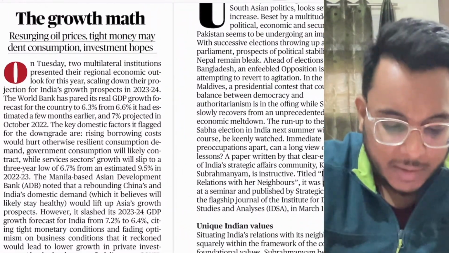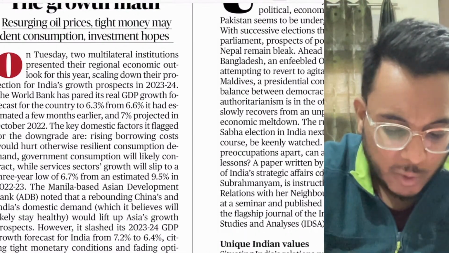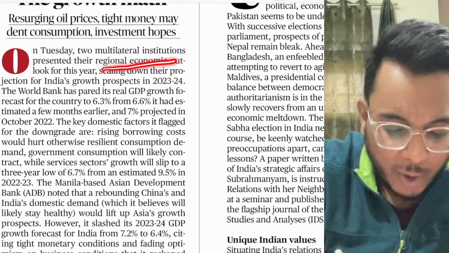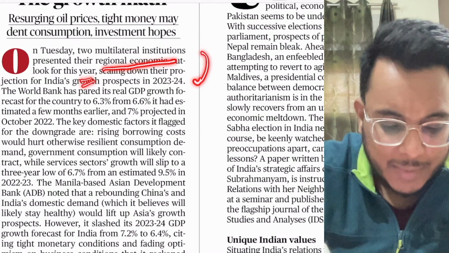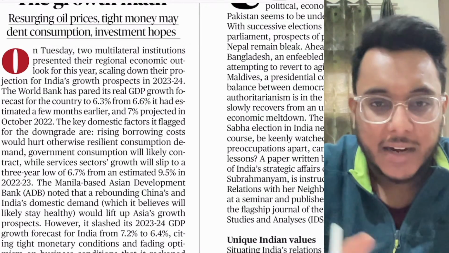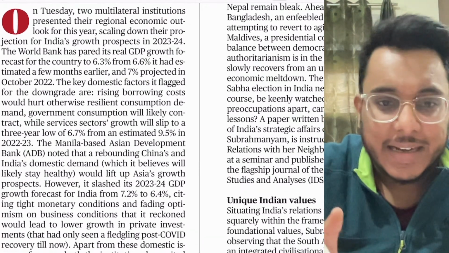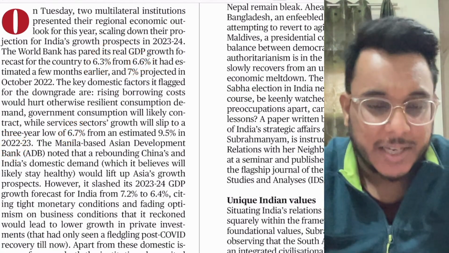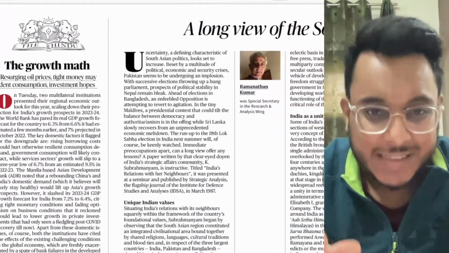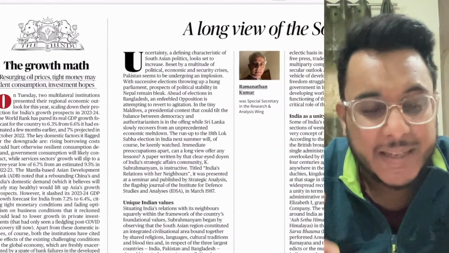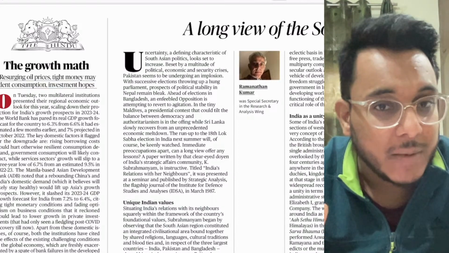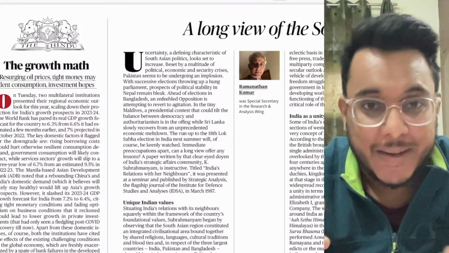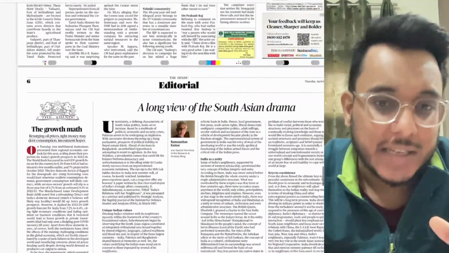The article talks about how two multilateral institutions have recently come out with their growth outlook and regional economic outlook for this year. Basically, India's growth prospects have been scaled down. Here all the data and estimates are being given. Understand that you are not required to see GDP estimates, because these will change a lot depending on economic situations. Moreover, these are just estimates, speculations, and they are not asked in our examination.